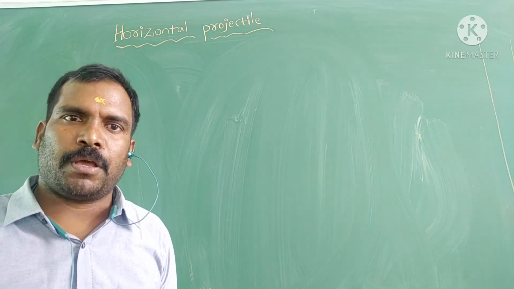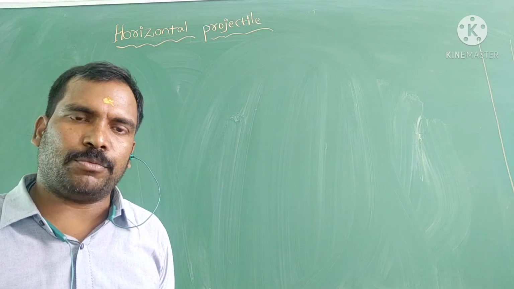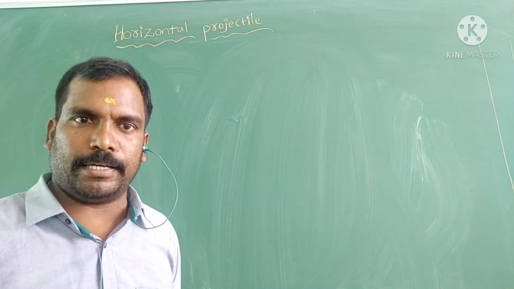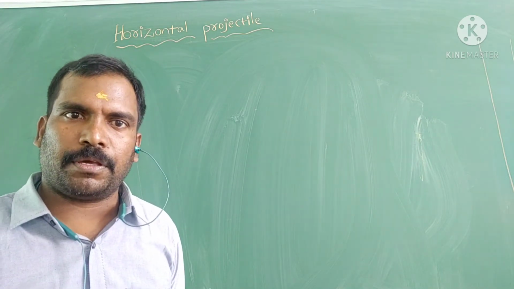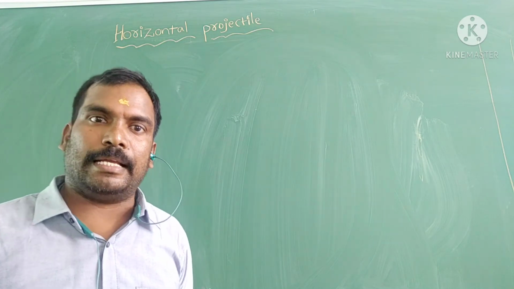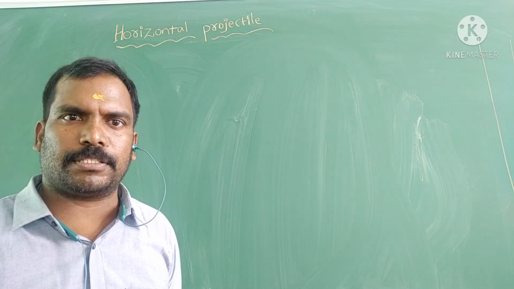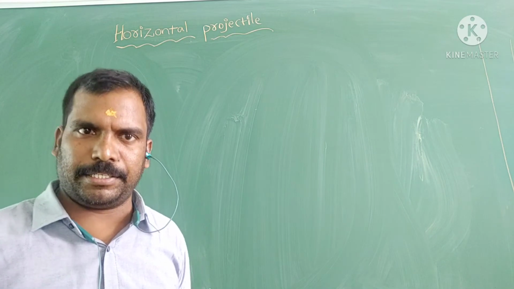Even if horizontal projectile and horizontal motion make zero angle with the horizontal, here the horizontal projectile is not from the ground, but from a certain height.